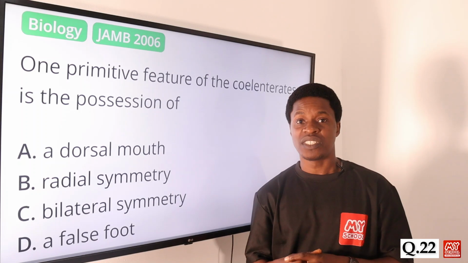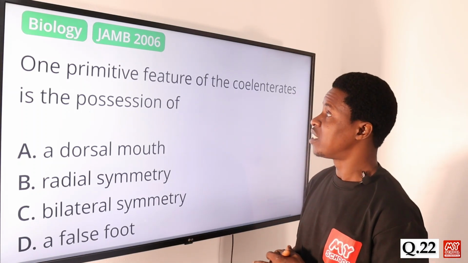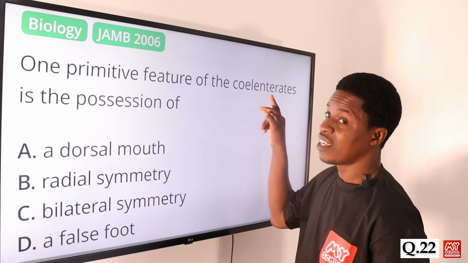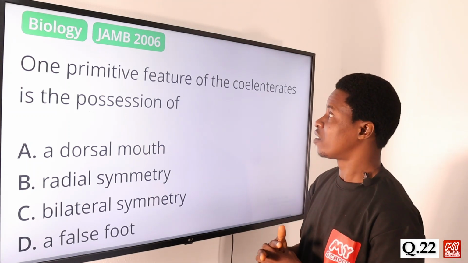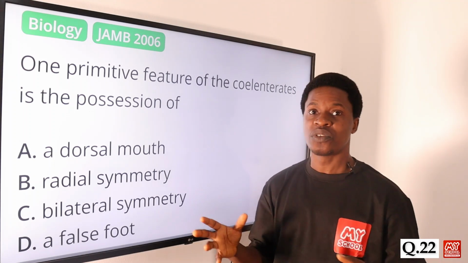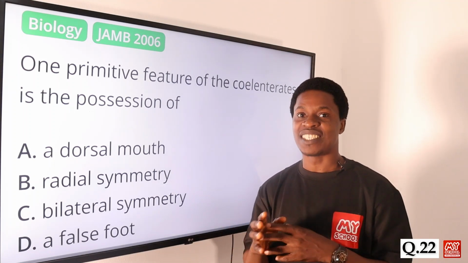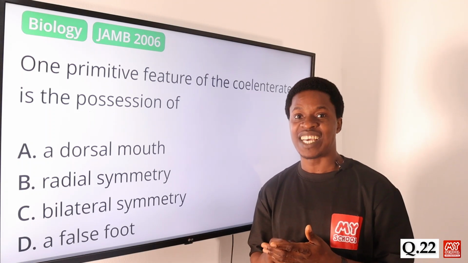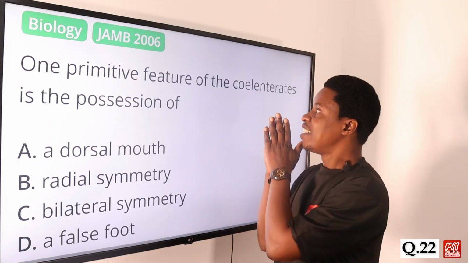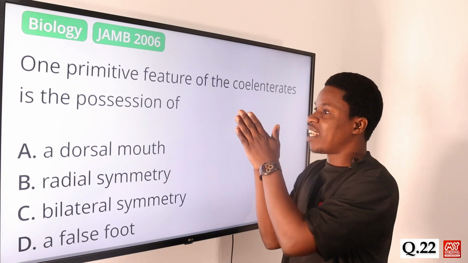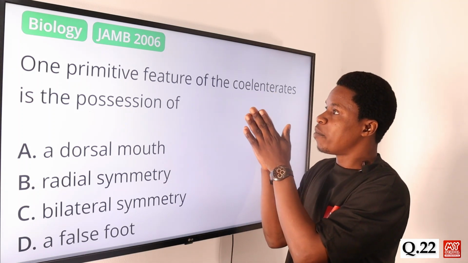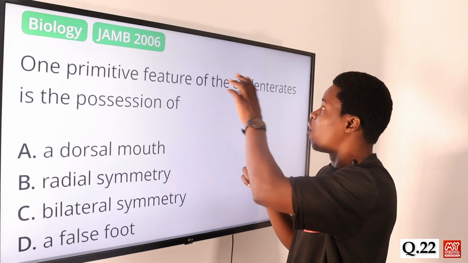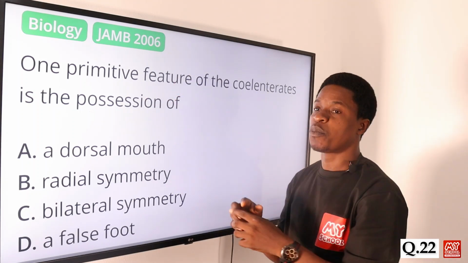To question number 22. One primitive feature of the coelenterates, this is called coelenterates, okay, is the possession of what? The coelenterates are also known as cnidarians. Cnidarians or coelenterates usually have primitive features. We want to look at one of them. One of the primitive features of the coelenterates or cnidaria is the possession of what?